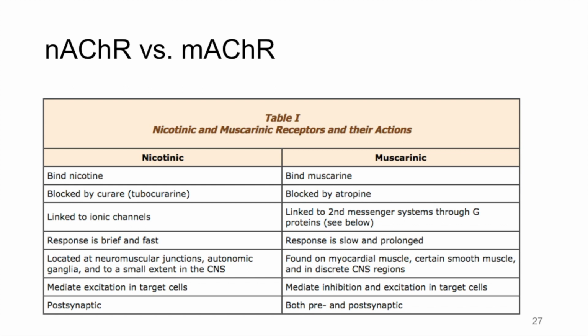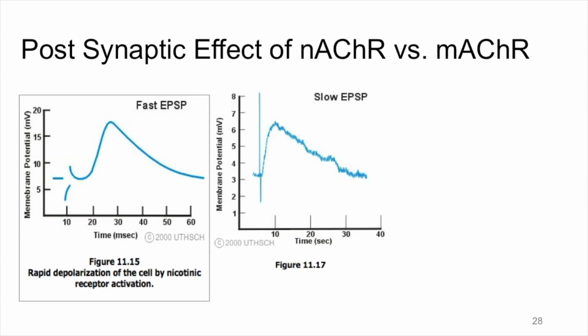There's a nice table in Neuroscience Online that compares and contrasts the nicotinic and muscarinic acetylcholine receptors. There are also some figures showing the EPSP caused by the nicotinic acetylcholine receptor in contrast with the EPSP that can be caused by the muscarinic acetylcholine receptor. If you look particularly at the x-axis, we see that the fast EPSP from the nicotinic acetylcholine receptor is occurring in a matter of milliseconds, while the effect of acetylcholine binding the muscarinic acetylcholine receptor is measured in seconds.